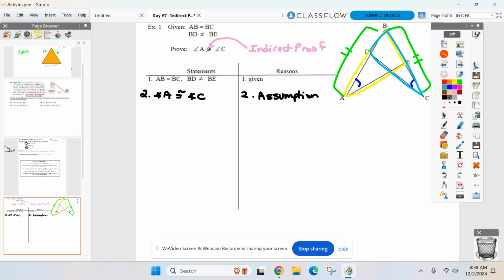So we already have the sides. We're assuming A and C are congruent, so there's the pair of angles. Where's the other pair of sides or angles? Talk it over in your group, please, or if you can find it by yourself, find me a pair of angles or sides in those two overlapping triangles that you think will be congruent. You've got to find it yourself because there's not much else in the givens to use.